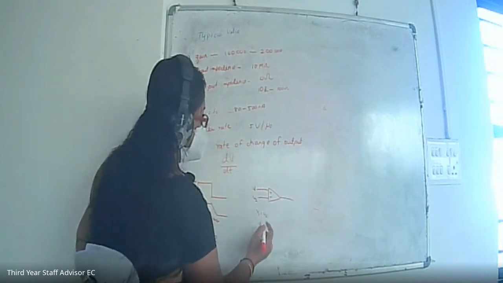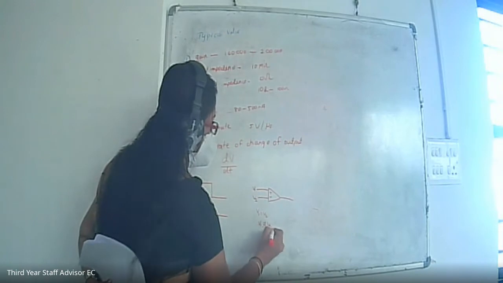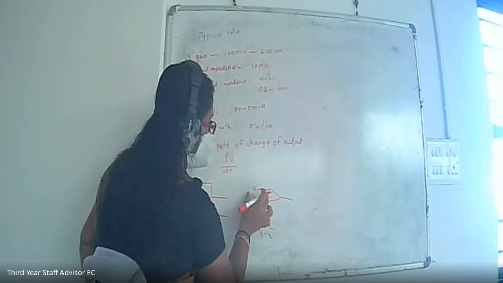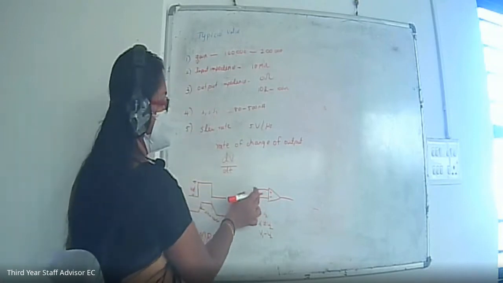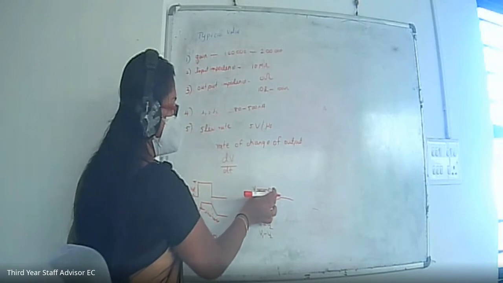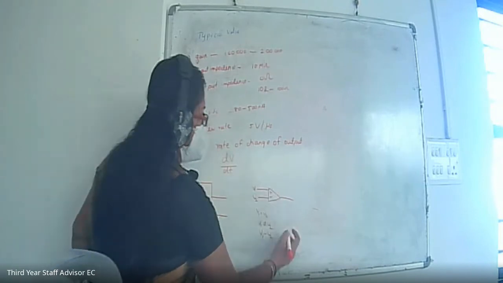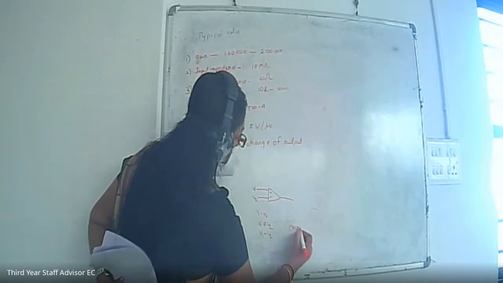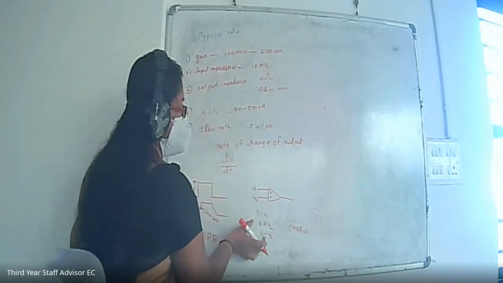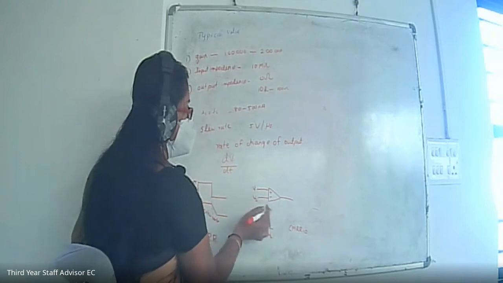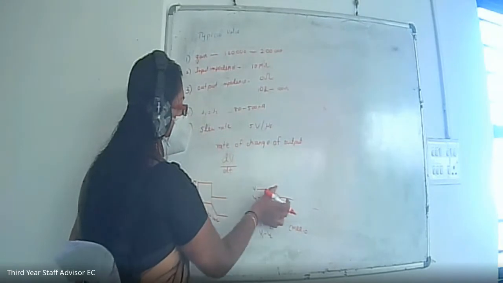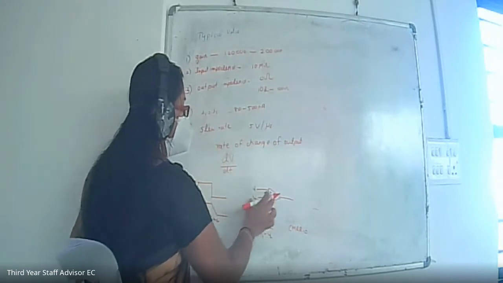If there is a case such that V1 is not equal to V2, then V1 minus V2 will appear at the input side. So there will be some value for this case. If V1 is not equal to V2, there will be some difference, or some input to this op-amp. Even though the CMRR is equal to 0, it means it will reject the common mode signals.